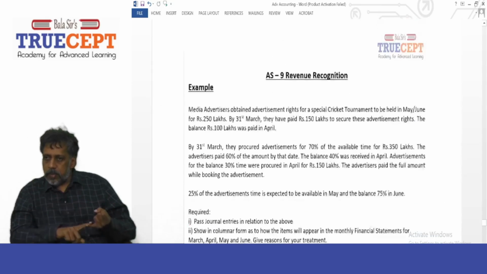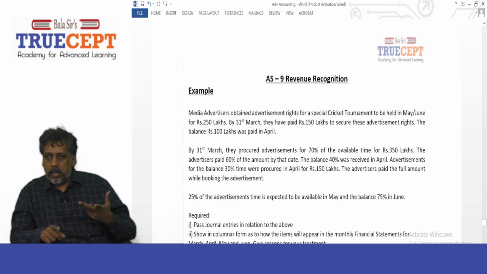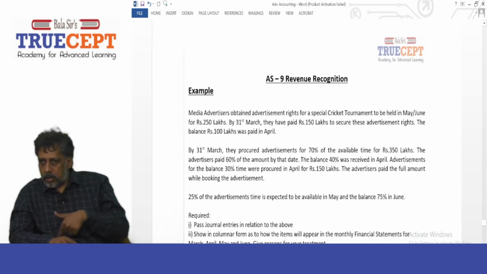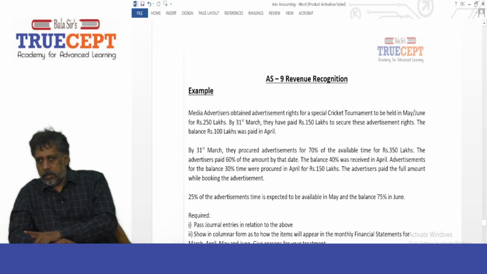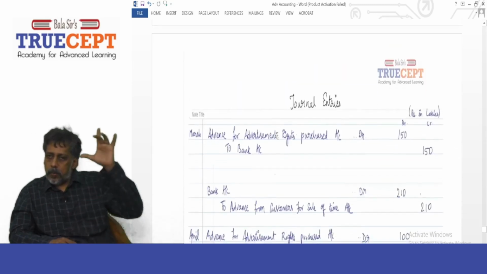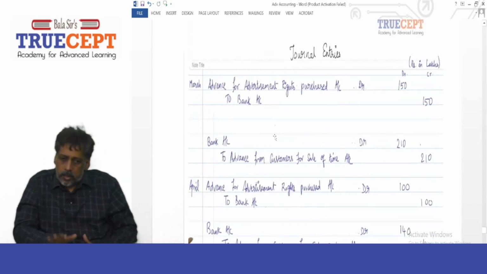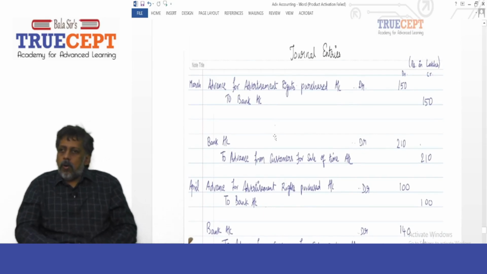Of the 250 lakh, you're going to pay 150 lakh in March, and the balance 100 lakh you're going to pay in the month of April. 150 lakh is 60% of 250 lakh, right? And also you sold